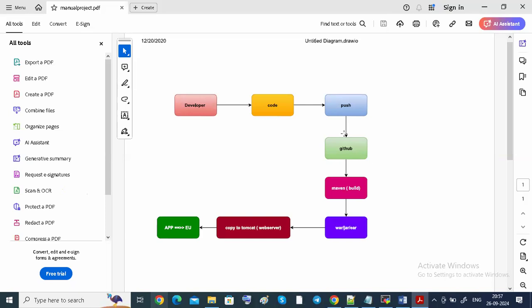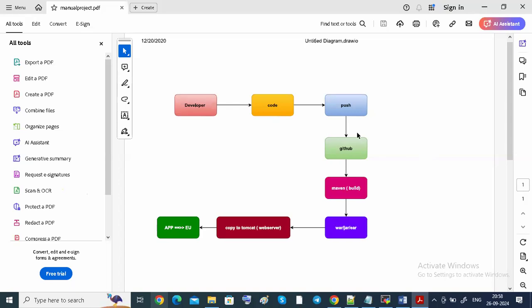Then for this code, we are going to do some compile. That time we need some tool. What is the tool? The tool is called Maven. Why are we taking Maven here? This is a Java based project, guys. Maven supports only Java based projects. That's why we are taking Maven as the build tool.